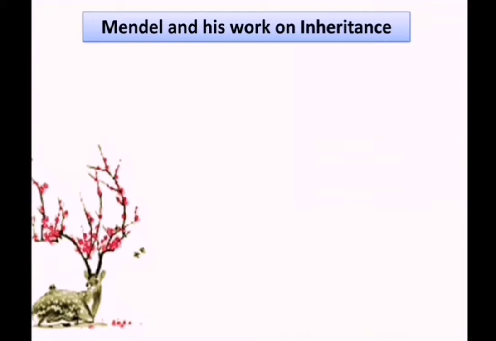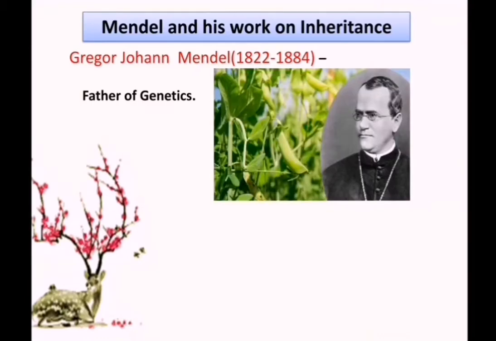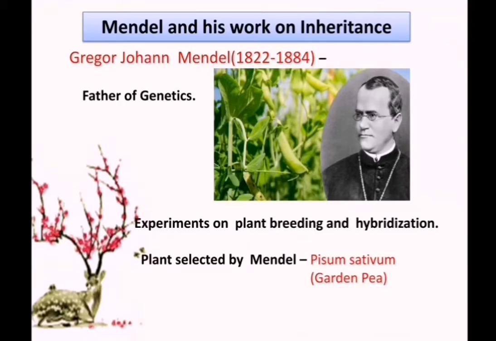Mendel worked out the main rules of such inheritance by doing experiments. So, here we are going to see Mendel and his work on inheritance. Gregor Johann Mendel, 1822 to 1884, is considered the father of genetics. So, who is the father of genetics? Gregor Johann Mendel. He did lots of experiments on plant breeding and hybridization that we have learned in class 9, improvement in food resources. The material he selected for his experiment was Pisum sativum, that is, the garden pea.